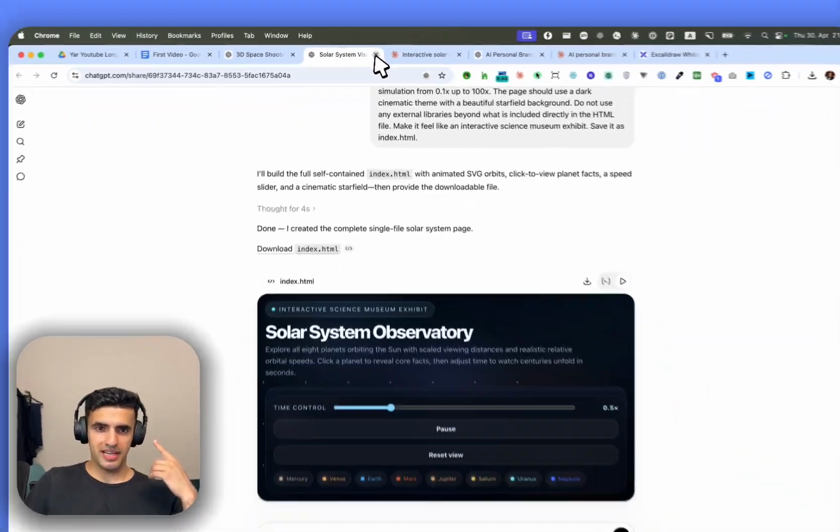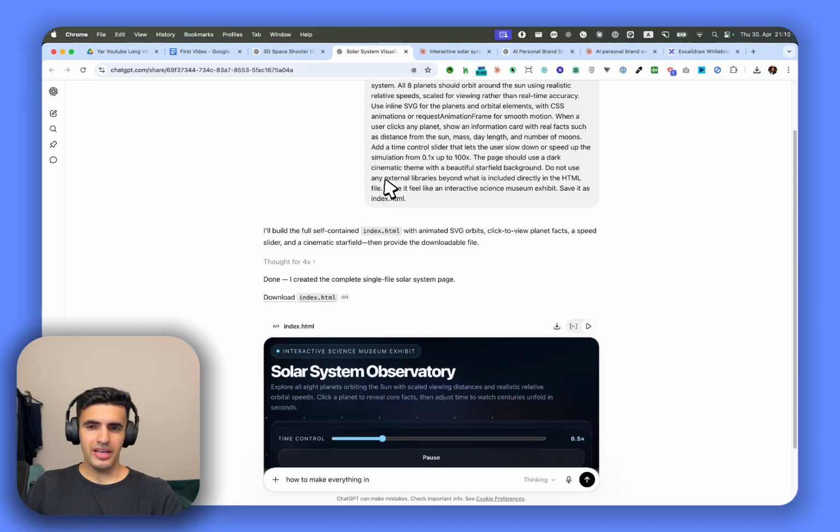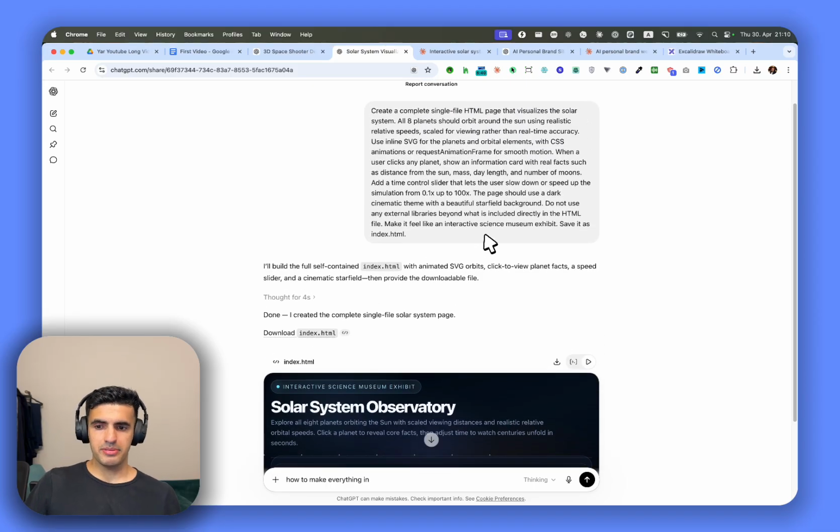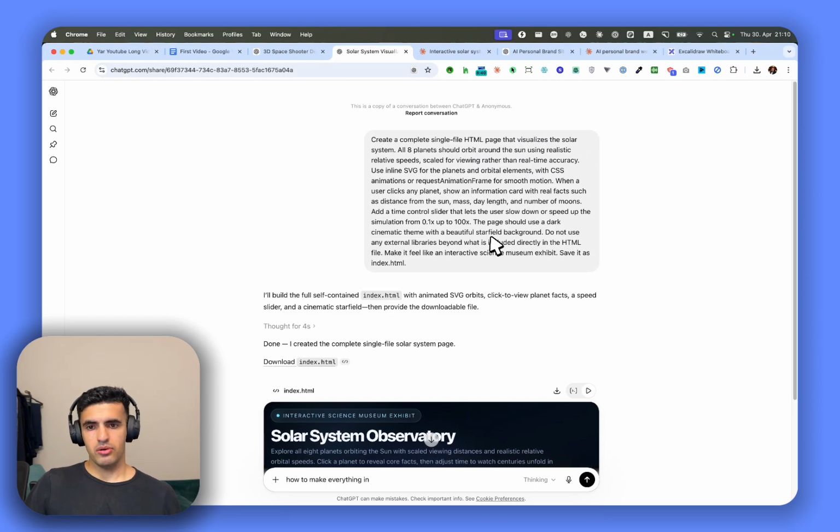Now I'm going to cross it because I still hear the sound. Now we're going to look at the second website, which is Solar System Observatory. We told it to create an HTML page that visualizes the whole solar system. All 8 planets should orbit around the sun using realistic relative speeds. We want to see if it actually built it properly.